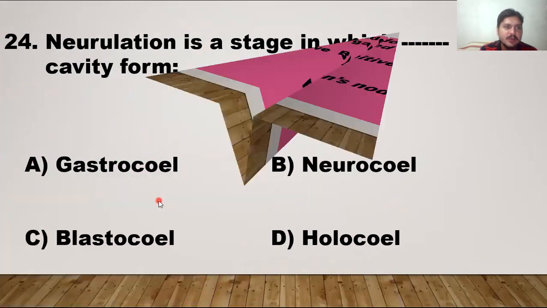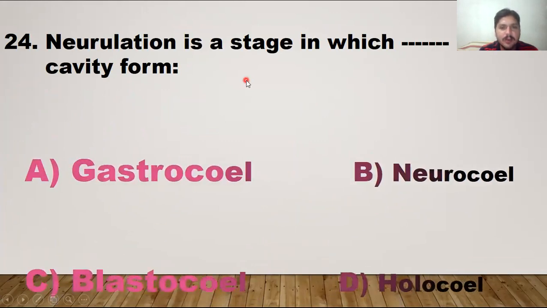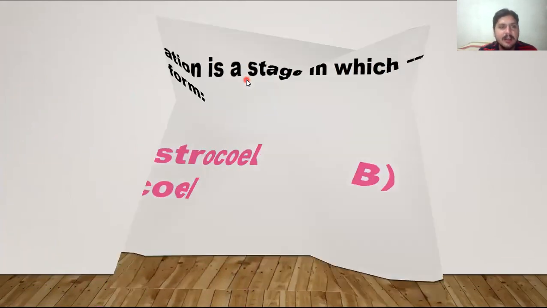So next, 23, 24. Neurulation is a stage in which blank cavity forms. Gastrocele, no, because this one is developed during the gastrulation. Neurocele, yes, the right answer is B. Blastocele is developed during the blastula stage. So option B is the right answer, neurocele.